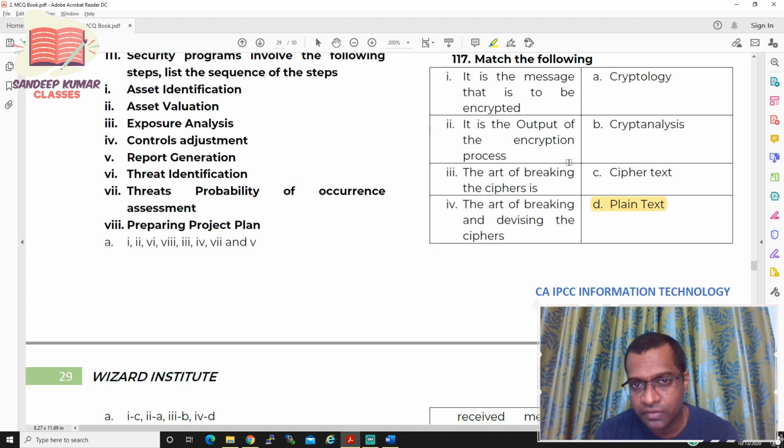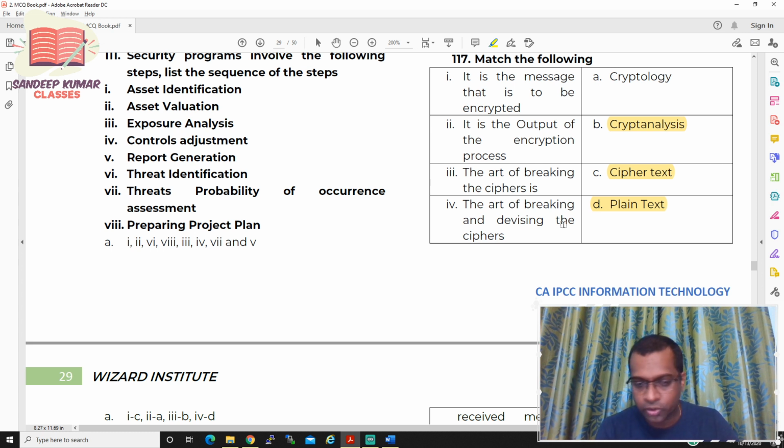So for 2 it is C. Let us see the third one: the art of breaking the cipher. When you have a cryptographic message and you decipher it, breaking the cipher is called cryptanalysis. And the last one, the art of breaking and devising ciphers, is called cryptology. So you should have the right answer D, C, B, and A.